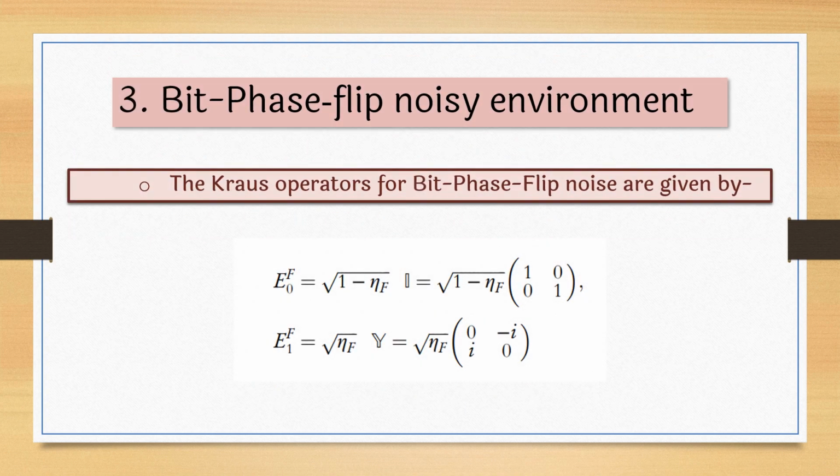The third type is the bit phase flip noisy environment. The bit phase flip, as the name itself suggests, flips the bit as well as the phase of the quantum state. So the Kraus operators for the bit phase flip noisy environment are given by this equation. E0f is equal to, again, the square root of 1 minus eta f times the identity matrix, and E1f is equal to the square root of eta f times Y. So this is how we represent the bit phase flip noisy environment through matrices, through Kraus operators.